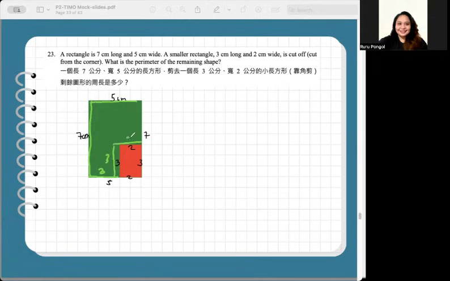This is equal to 2. And this is equal to 7, correct? Let's combine. 5, starting from the top, counterclockwise, plus 7, plus 3, plus 3, plus 2, plus 7. So that's equal to,